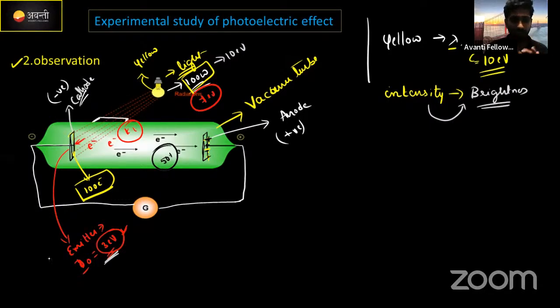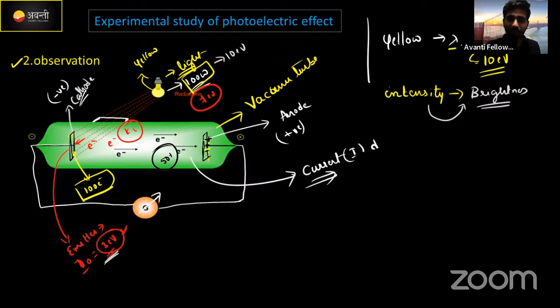Now look carefully. These electrons start to move from the negative plate to the positive plate, which means the galvanometer here starts to deflect. It starts to dance. Why? Because in this circuit a current is developed. Why is current developed? Actually, moving electrons create current. That's why. Right? So current is developed.